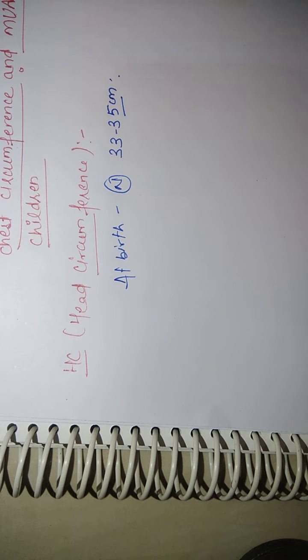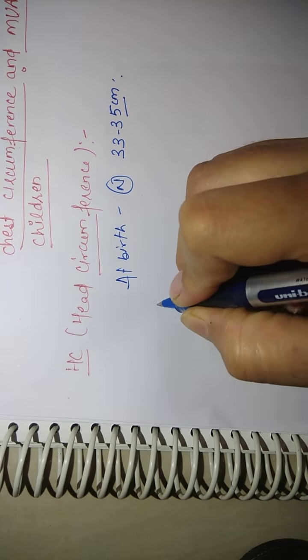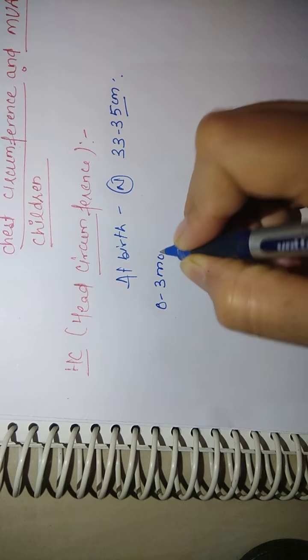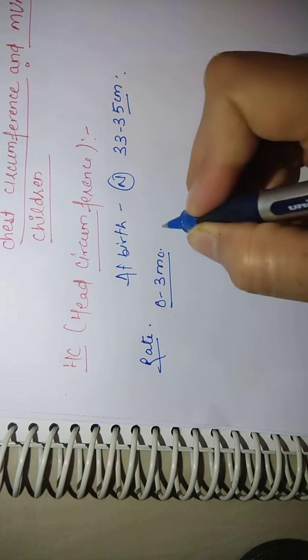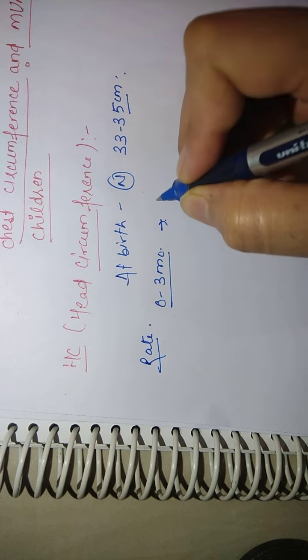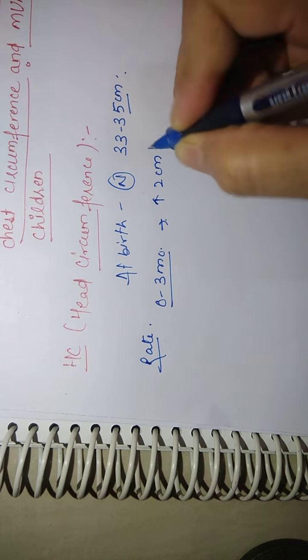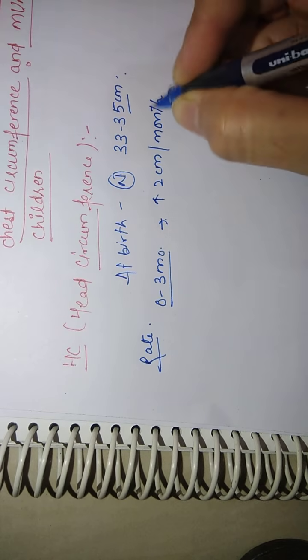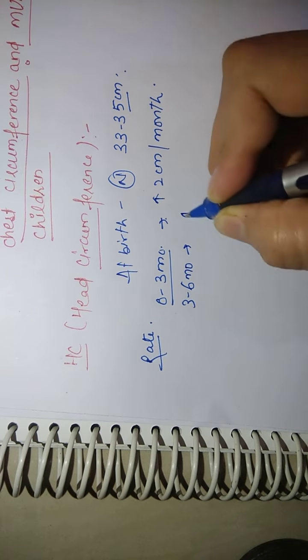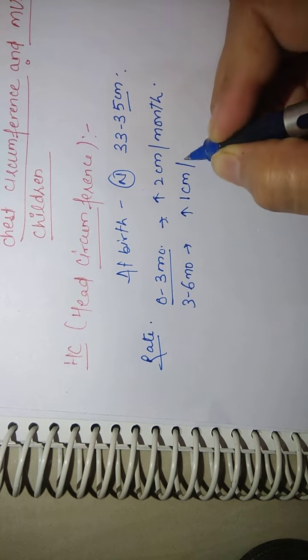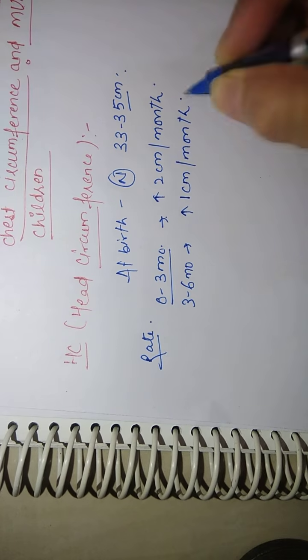So at 0 to 3 months, what is the rate of increment of head circumference? At 0 to 3 months, head circumference increases 2 centimeter per month. At 3 to 6 months, it increases 1 centimeter per month.